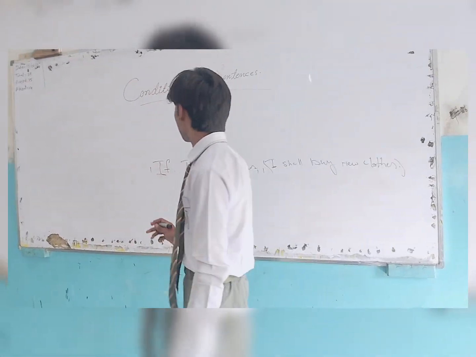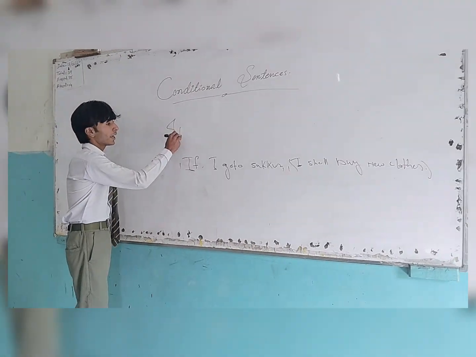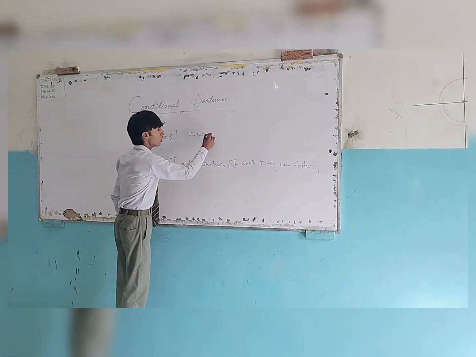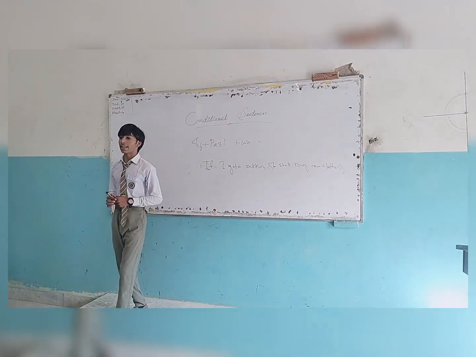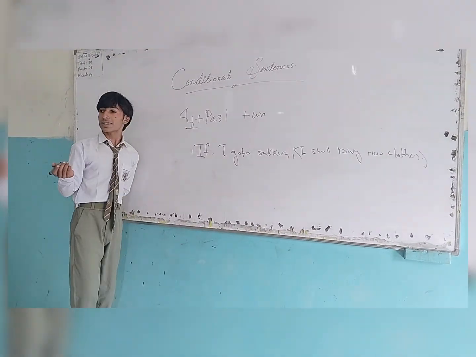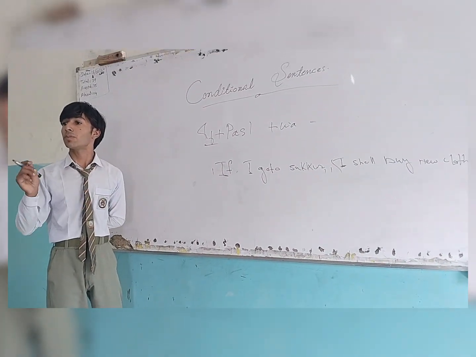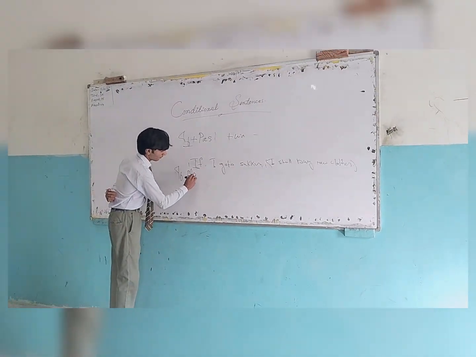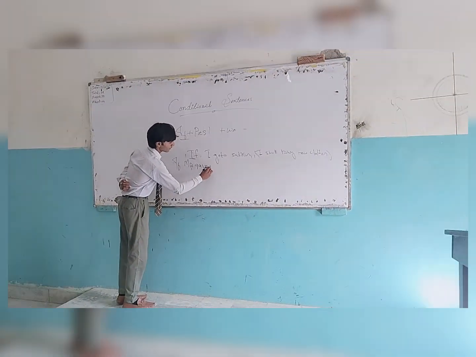Now its structure is, first of all we put if, and after that past simple, and then we use would. Let's make one sentence. First of all, this is if: if my Abu gave me money.